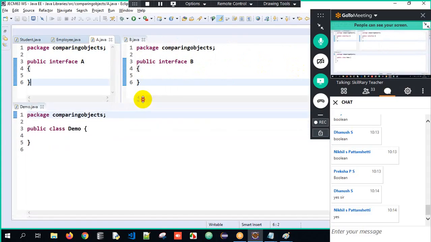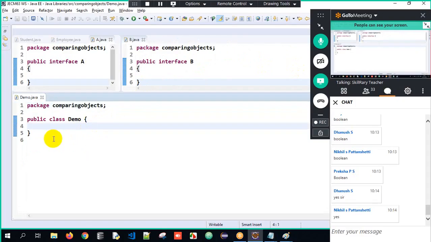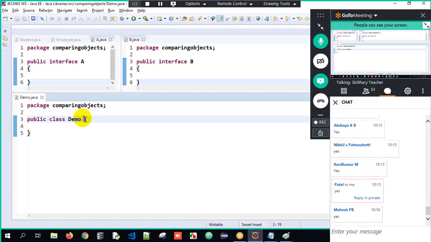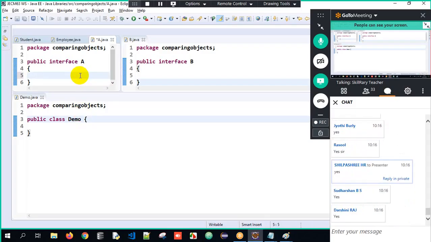My question is, can one class implement multiple interfaces at a time? Yes or no? Only two answers. Can a class implement multiple interfaces? Very good. So a class can implement any number of interfaces. You are absolutely right.